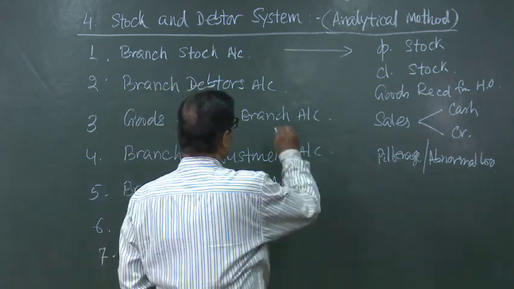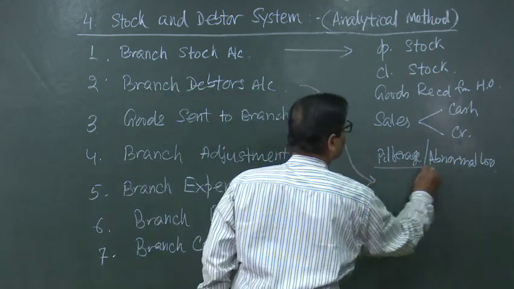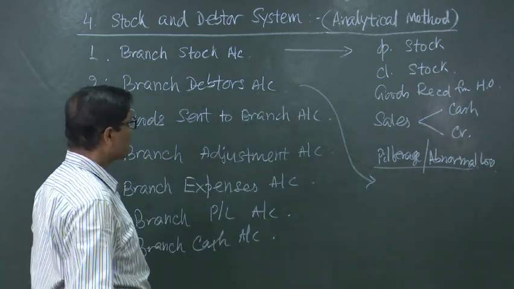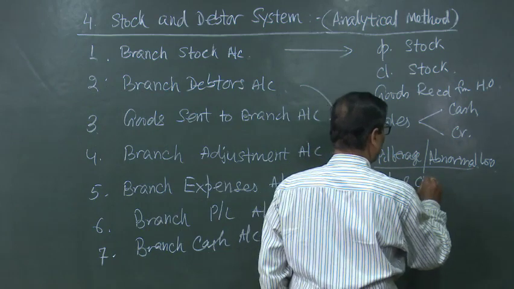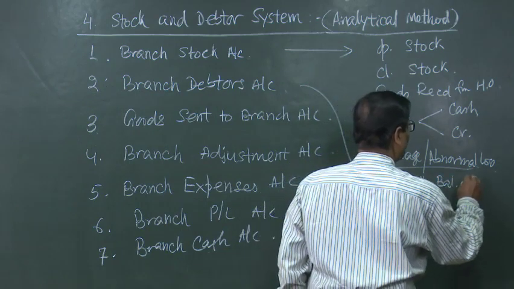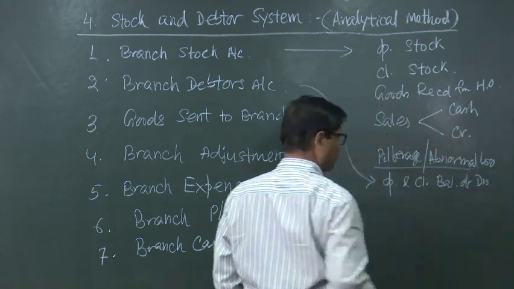Then we will come to the branch debtors account. In the branch debtors account, we will have opening balance and closing balance of debtors at the branch.